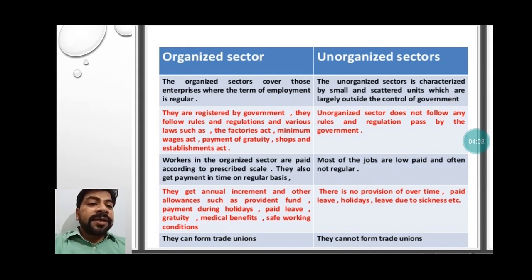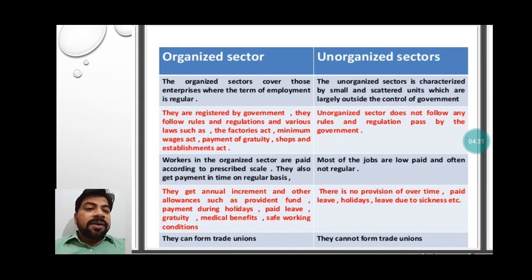They follow rules and regulations under various laws such as the Factories Act, Minimum Wages Act, payment of gratuity, shops and establishment, etc. It means all types of assurance are given to the worker, so that they can get retirement benefits and the minimum wages assured by the government.